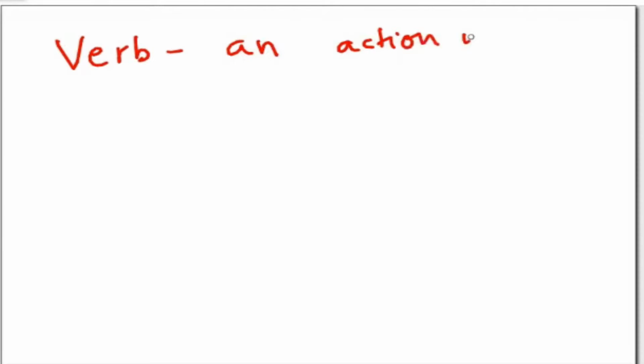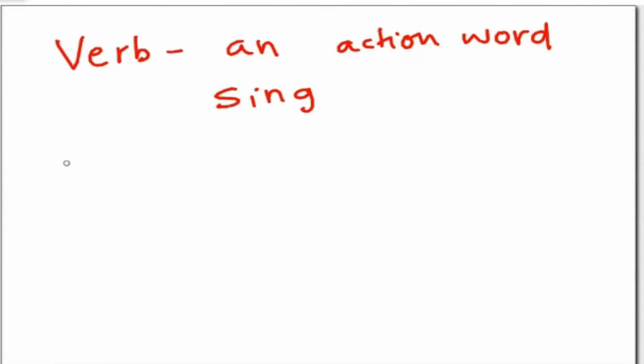First, yesterday we revised what is a verb. Yeah, verb. So what is a verb? A verb is an action word. Action. Yes, it's an action word. For example, any example like sing. When we say sing, sing is a verb, and now